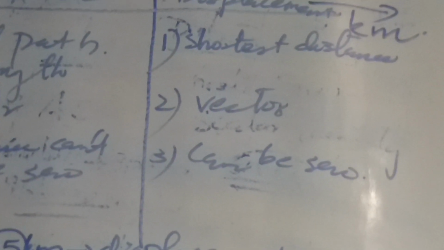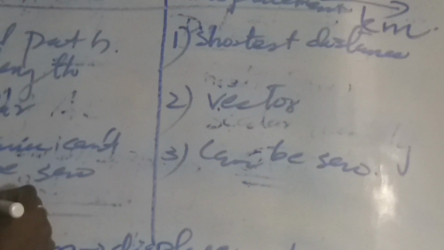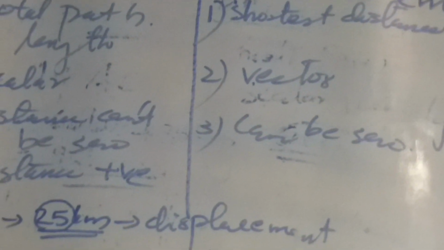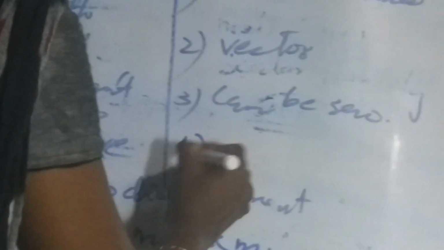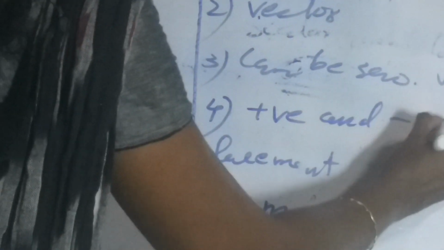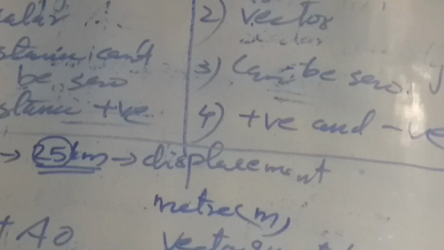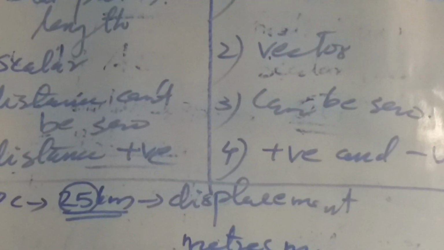Since we are not considering the direction, distance is always positive. Distance has always positive values. Here we are considering the direction, so displacement has both positive and negative values.